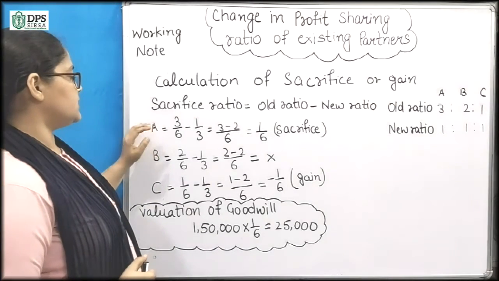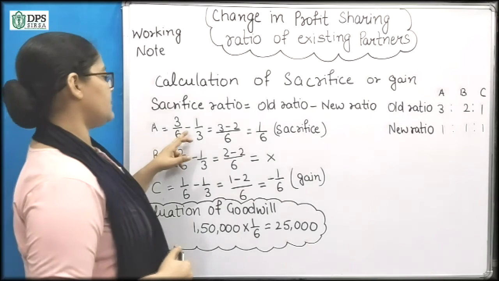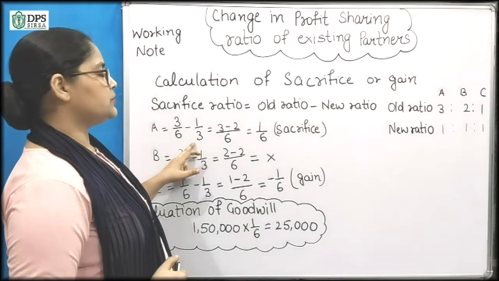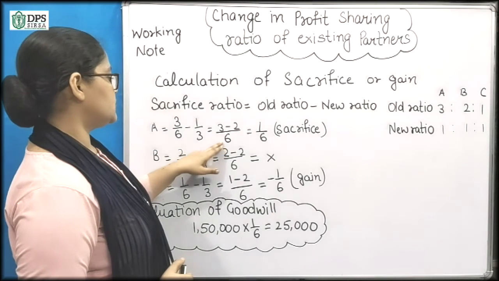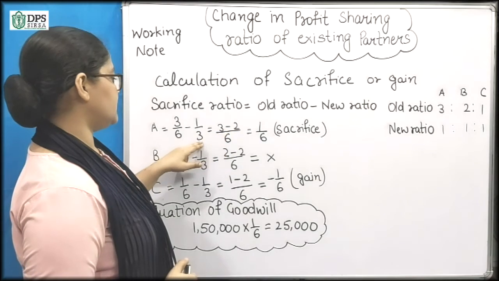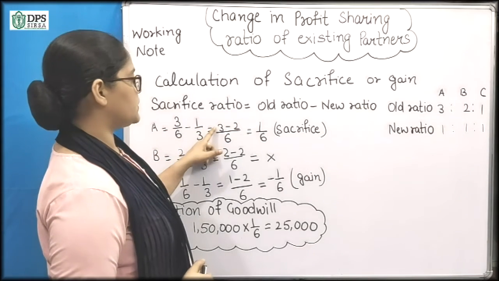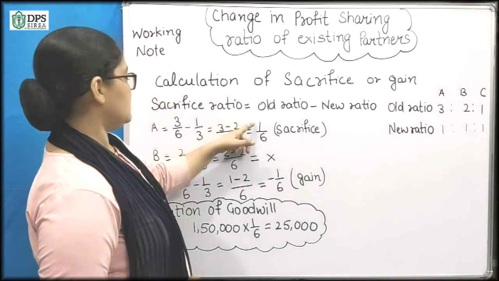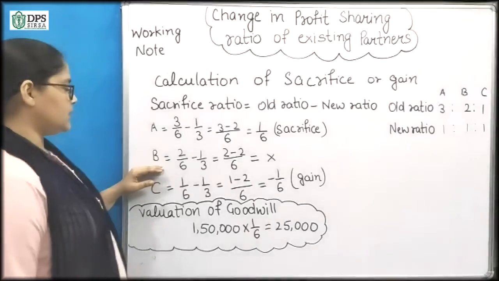A's share is 3/6, this is his old share, minus 1/3, this is new share, and the LCM is 6. So here it is 3 minus 2. So we can see from here the old share is bigger. So A is sacrificing. Now we will calculate B's.